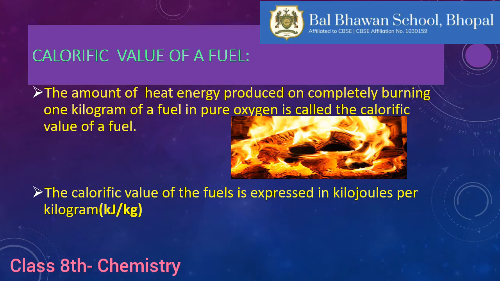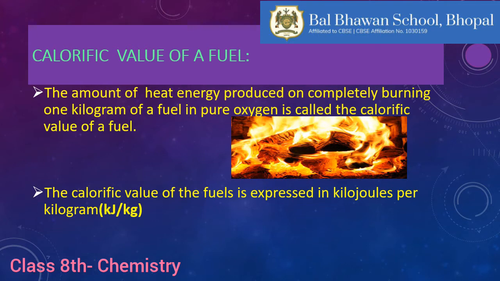Calorific value of a fuel is the amount of heat energy produced on complete burning of 1 kg of a fuel in pure oxygen.